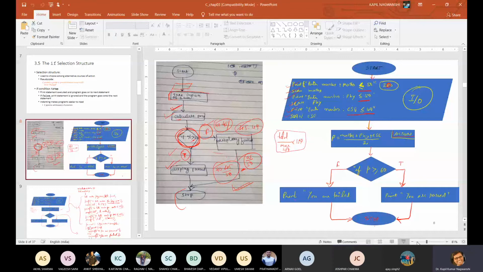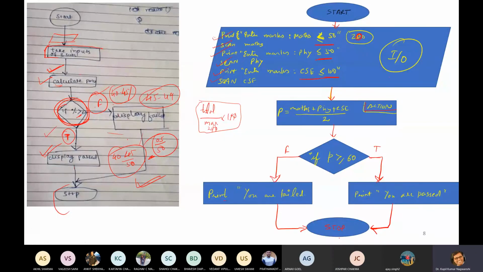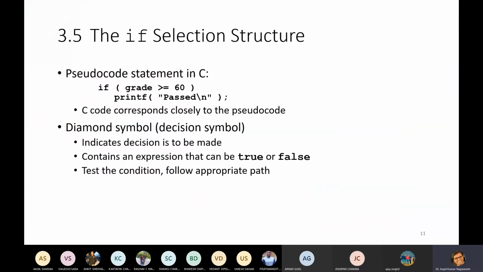Morning everyone. As we saw the program of average already in the previous class, let us start with some more about the if selection structure. In this if selection structure, the pseudocode statement in C is written like: if grade is greater than or equals to 60, then it will print pass. This is a single statement. It does not consist of any false branch.